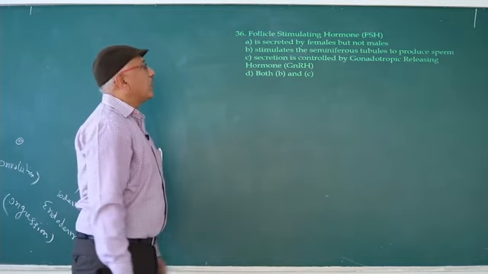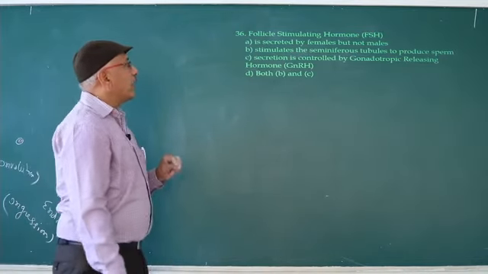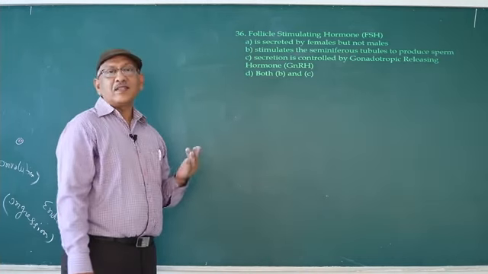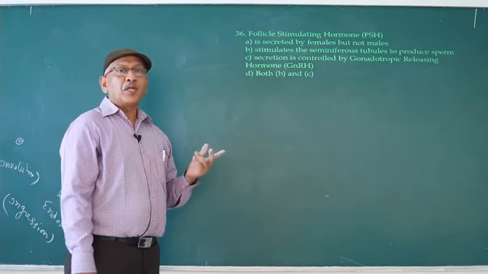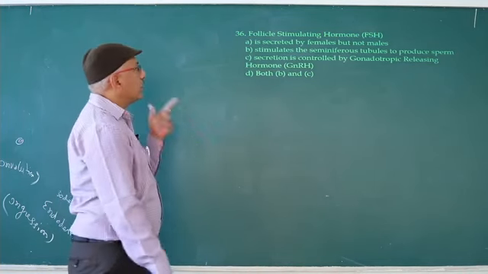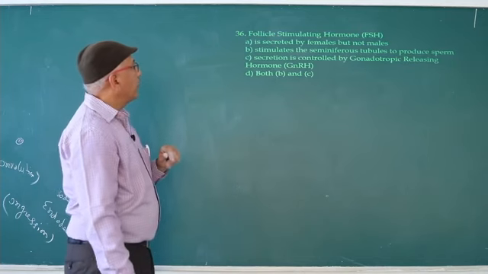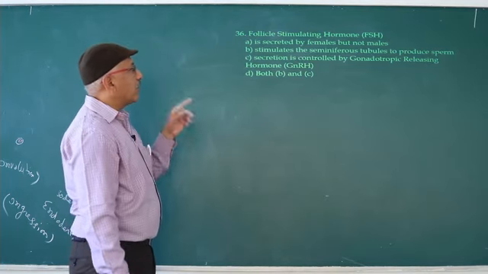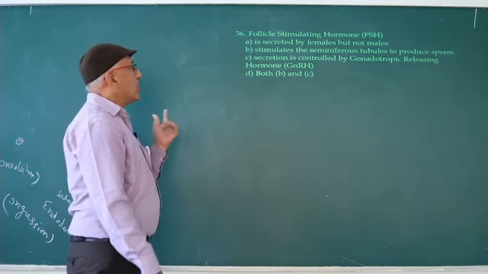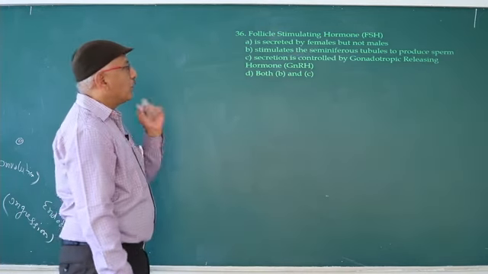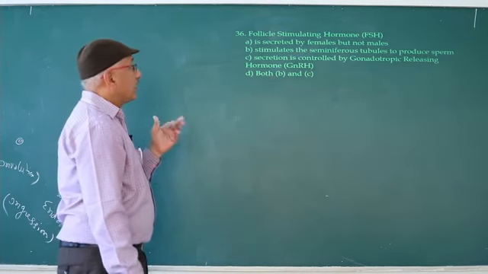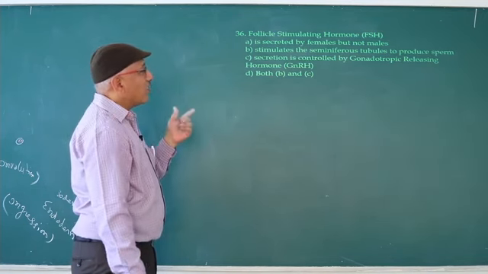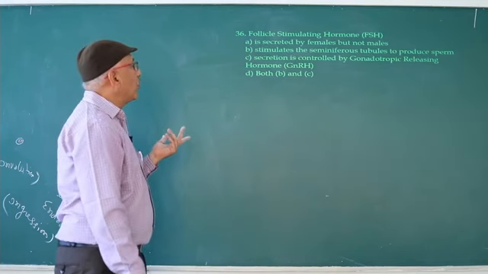follicle stimulating hormone FSH is secreted by female but not males. So wrong. Why? FSH is secreted by the pituitary. Pituitary is present in both male and female. So that's why that option is wrong. Stimulate the seminiferous tubule to produce sperm. So FSH stimulates the seminiferous tubule. Wrong. Third, secretion is controlled by gonadotropin releasing hormone.